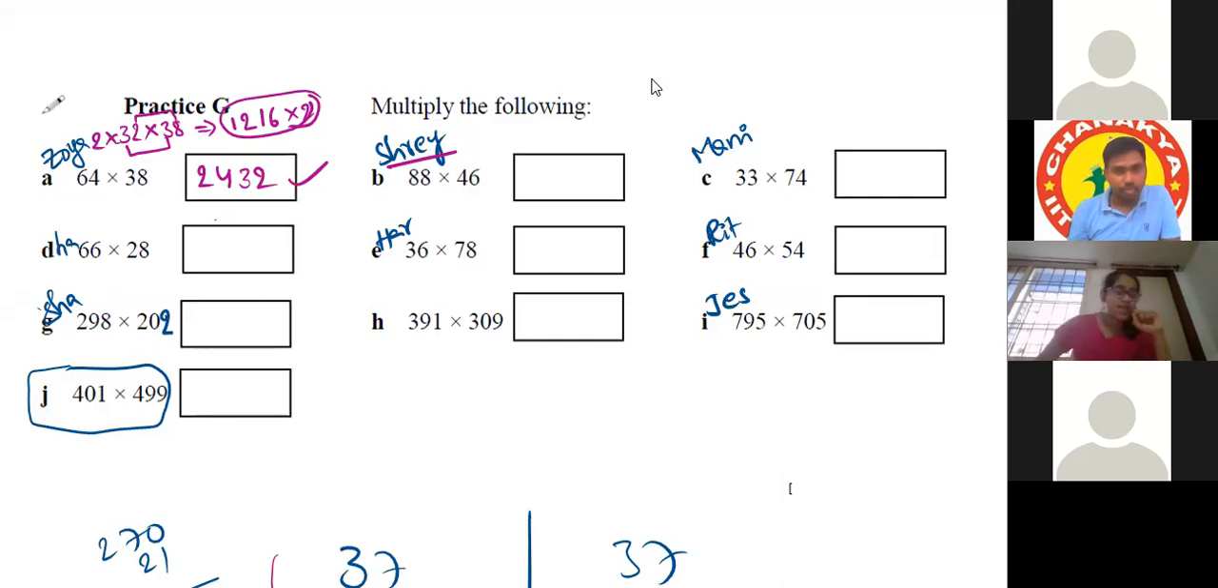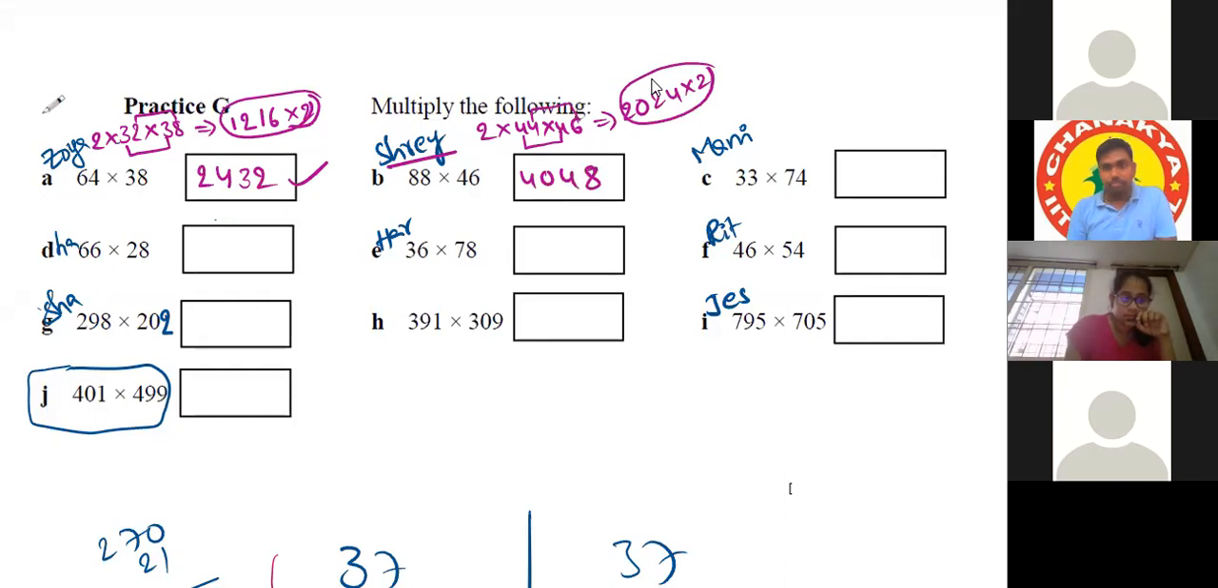Yes, sir. We can split 88 as 2 into 44, and then 44 into 46. It will be 4 into the successor, 4 into 5, 20. Then 4 6s are 24. 2024 we got. Now 2024 into 2, it will be 4048. Very good. 4048. That's all.